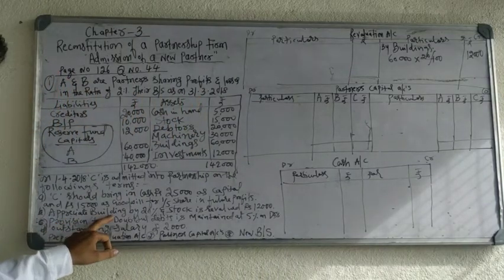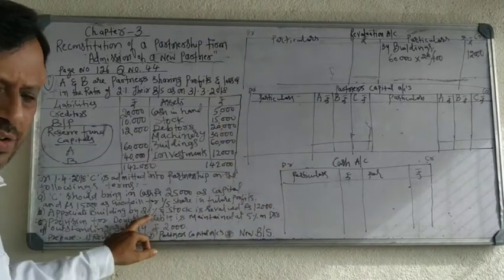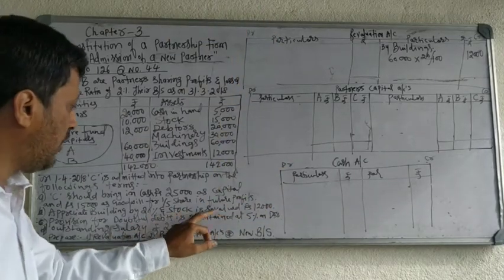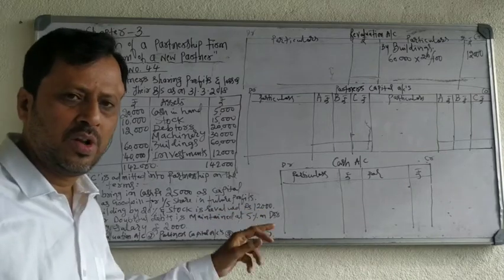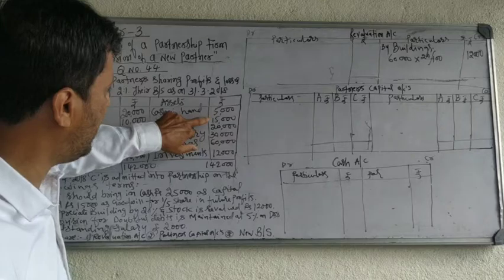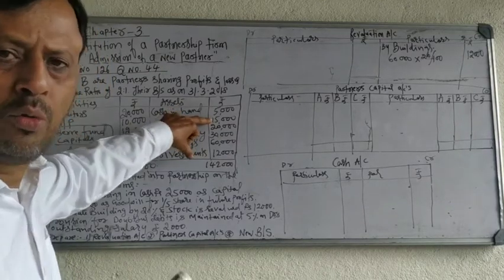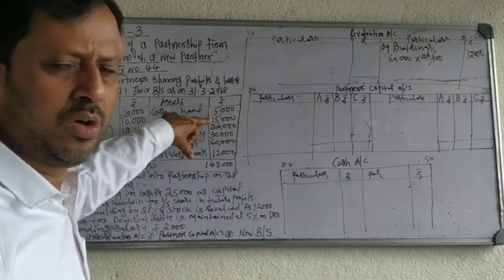So building, appreciate building by 20%. Income, so you record it on the credit side. Stock is revalued at rupees 12,000. You have to revalue the stock. Stock is also an asset. Revalue means you have to find out the increase or decrease in stock.